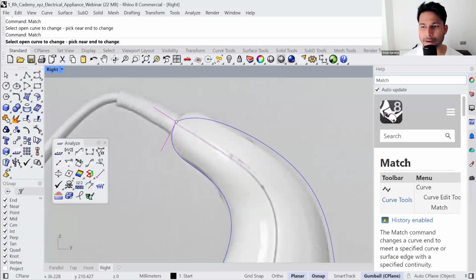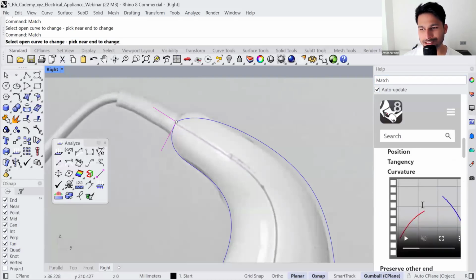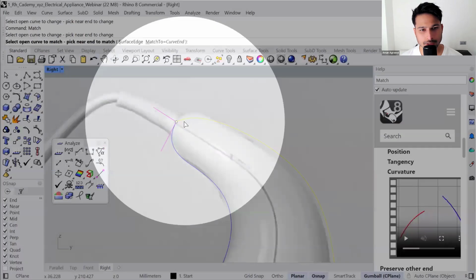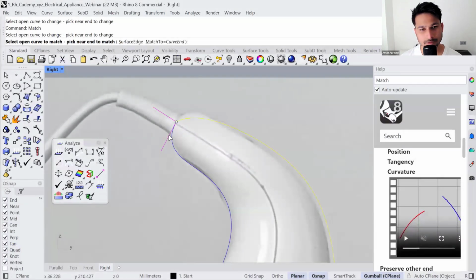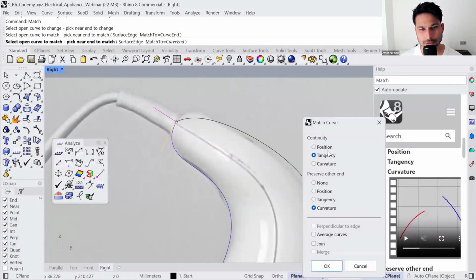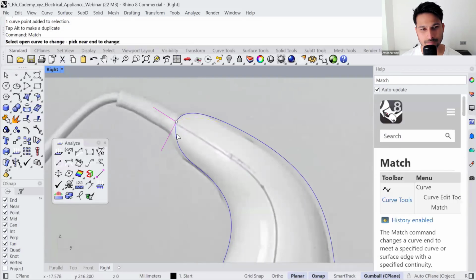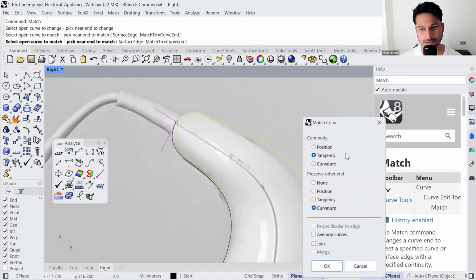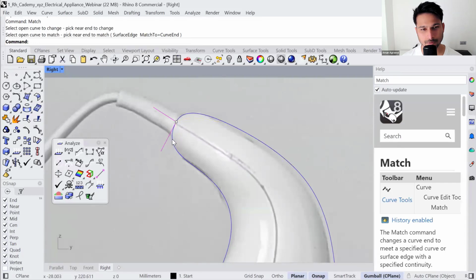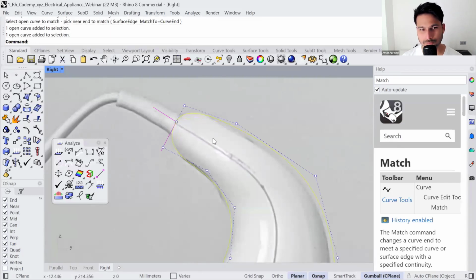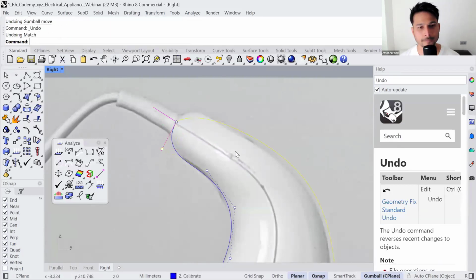Okay, here, match. And if you scroll down, you can see how this command can be used. You can click on the curve that you would like to match. I have created an assisting curve, the purple curve. So you can go for tangency. And if this was not in place, you could have used the same command to match this to that, tangency. So this way we have these 2 curves tangent to each other.